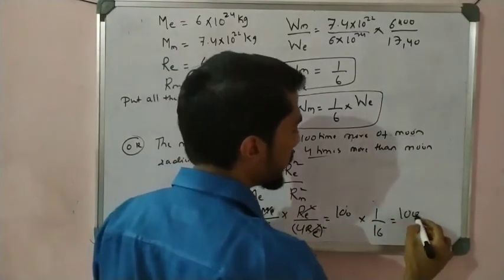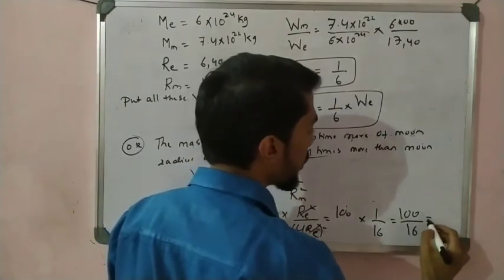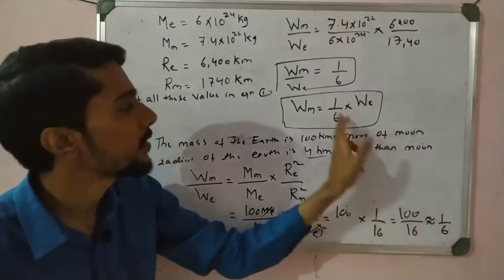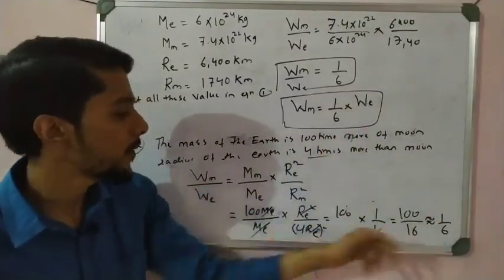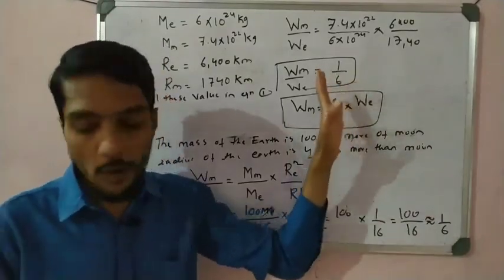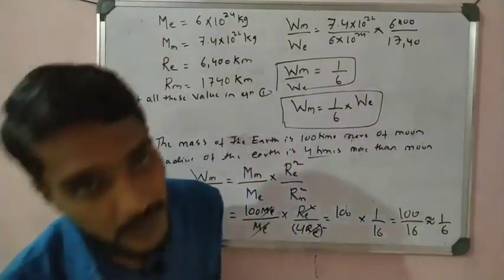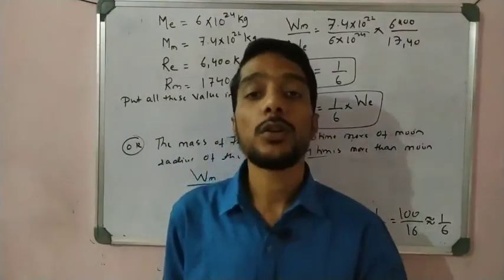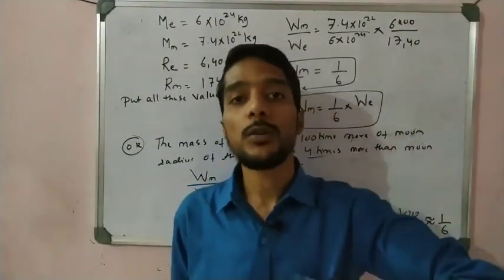So 100 divided by 16, you get approximately, not exactly, approximately 1 by 6. So again we get the same answer, right? 1 by 6 here, the same answer. That is Wm by W is equal to 1 by 6. So not exactly equal, but approximately 1 by 6 we take it. So students, that is about the weight of the object on earth and the weight of the object on moon, comparison.